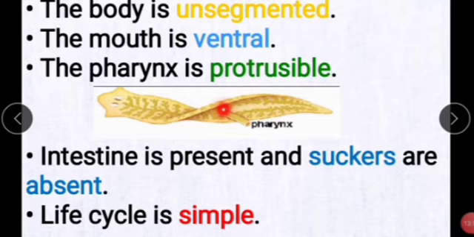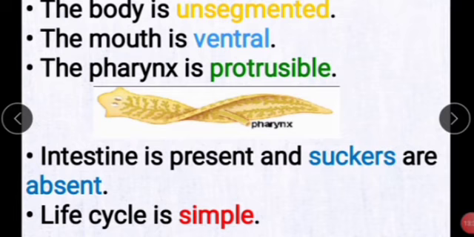Next, intestine is present but suckers are absent. Life cycle is simple.